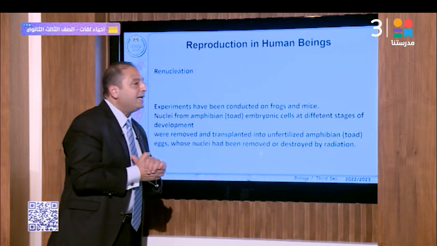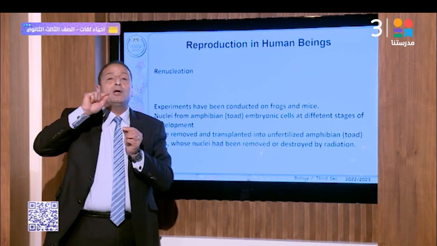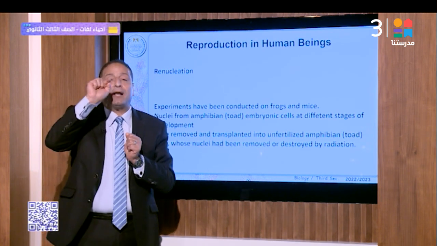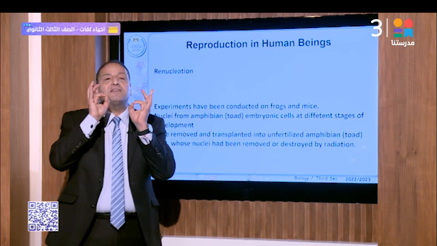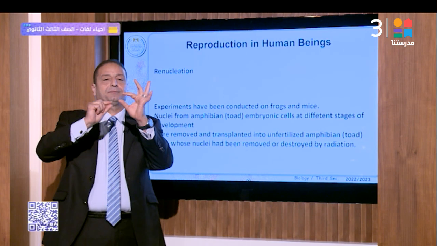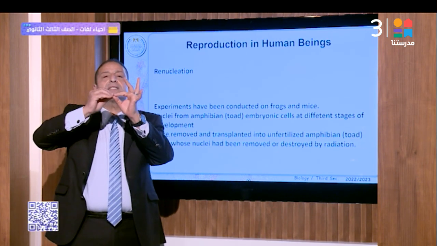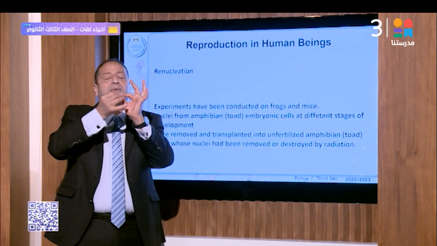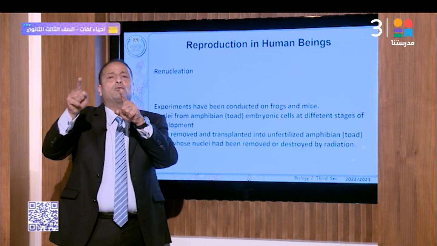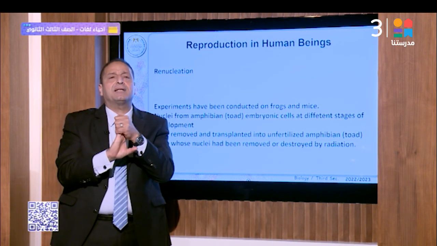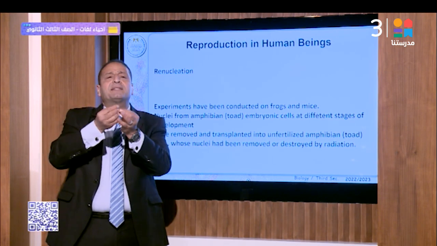Renucleation is another technique. At this point, we compare renucleation and artificial parthenogenesis. Renucleation: for example, an embryo from a living organism comes from the fusion of male and female, and divides mitotically, forming a zygote.